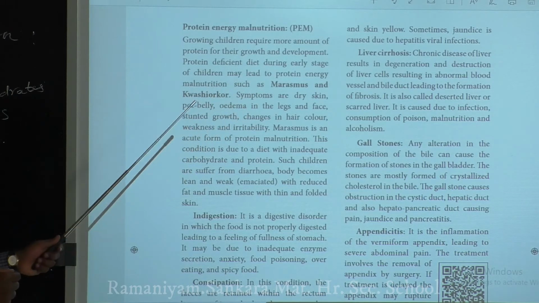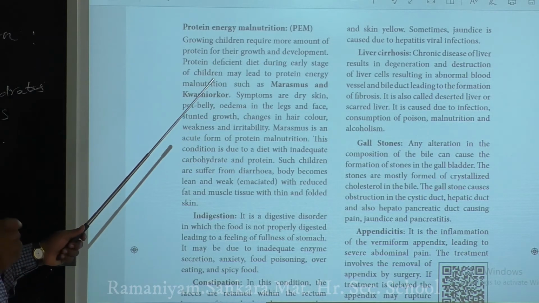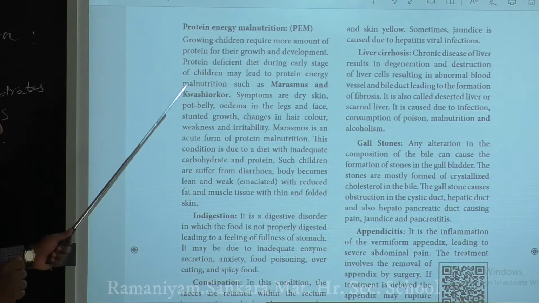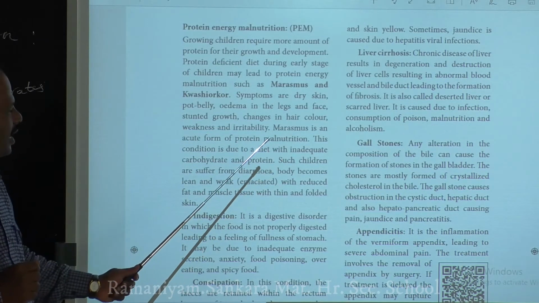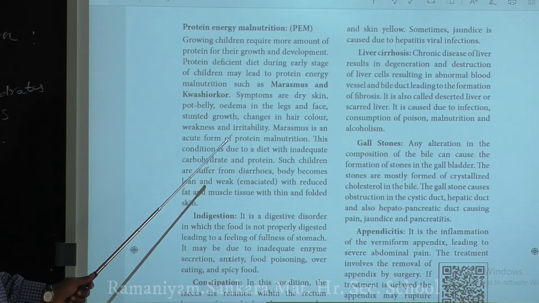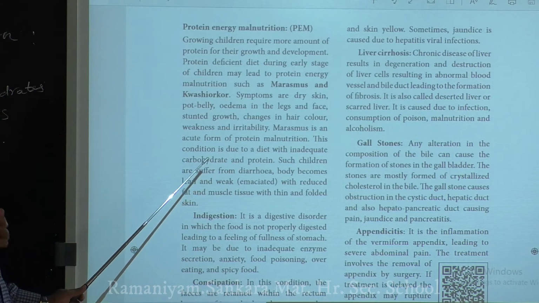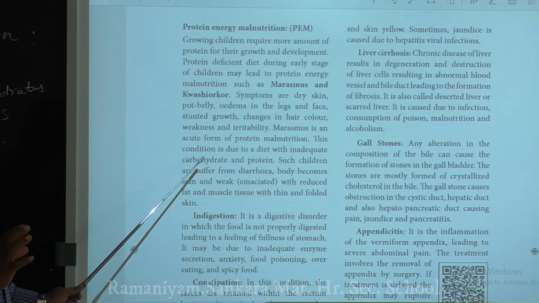These are the two diseases that occur because of protein energy malnutrition. Marasmus in particular is an acute form of protein malnutrition, and it usually occurs if your diet has very low or no amount of carbohydrate and protein.